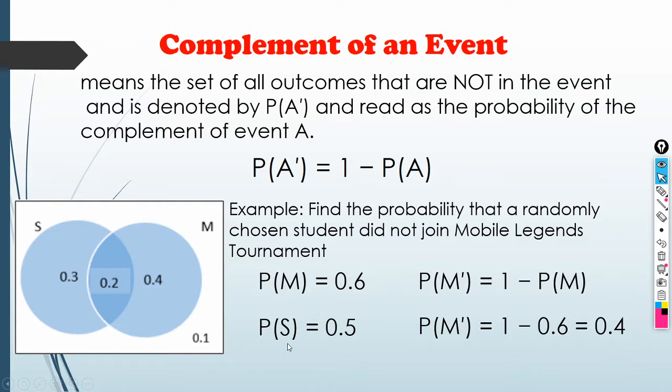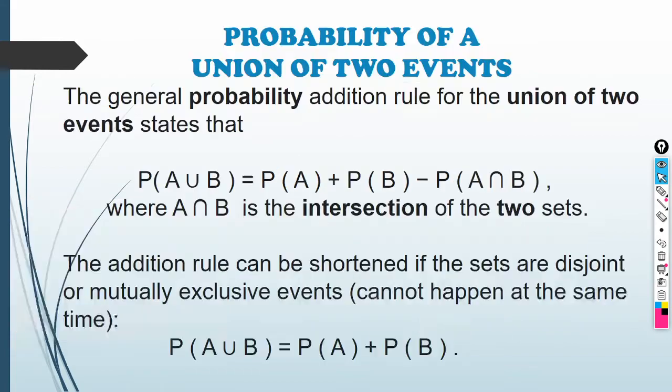So, pag halimbawa naman, ang kukunin natin ay probability of the complement of event, magiging 1 minus 0.5 naman. So, 1 minus 0.5 is equal to 0.5. Okay? O, ganun lang kadali ang complement of an event.